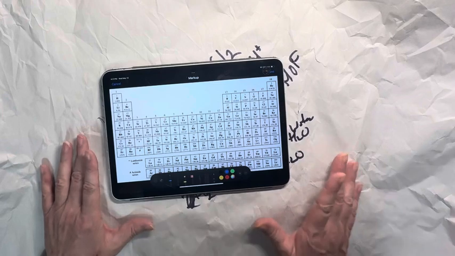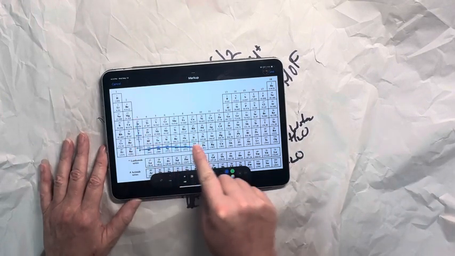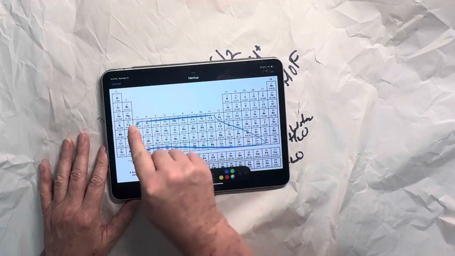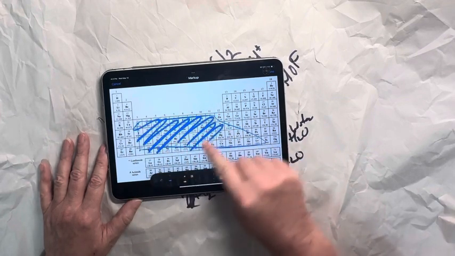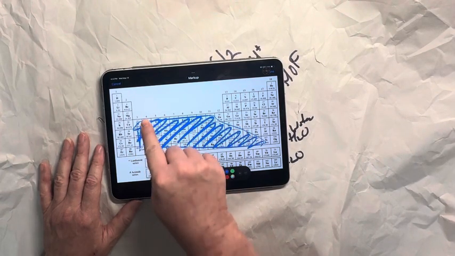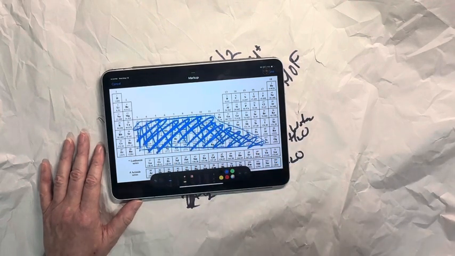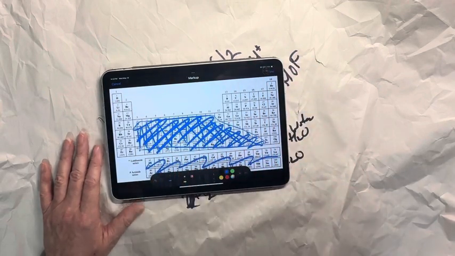Anyway, how do you know how many valence electrons are in a particular element? Well, first off, let's just ignore the transition elements, because transition elements wreck your world. Transition elements are the bane of chemistry students. Transition elements are confusing at best and infuriating at worst. We're going to ignore those. Let's look at the representative elements, which is basically everything that I haven't marked out.